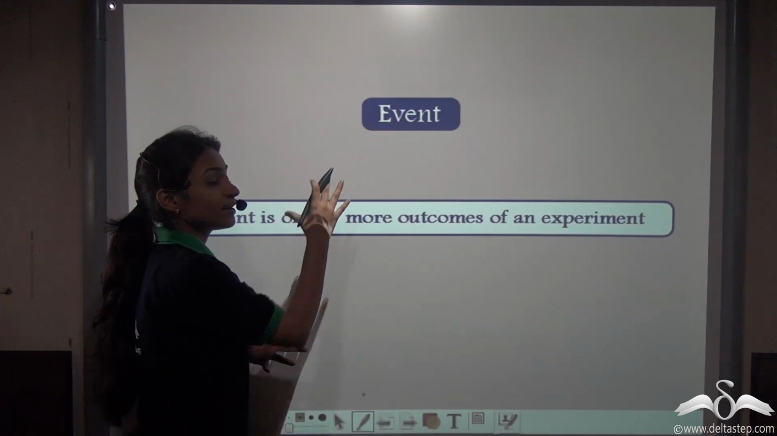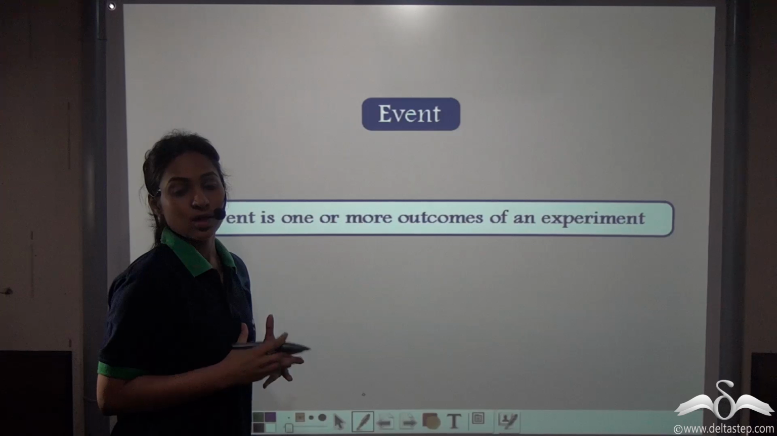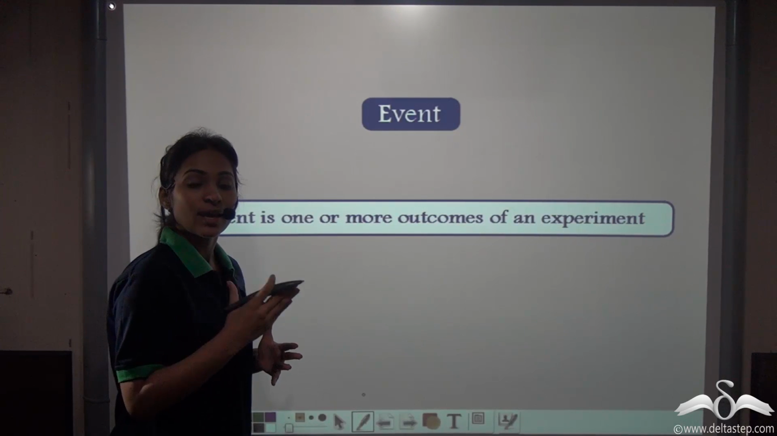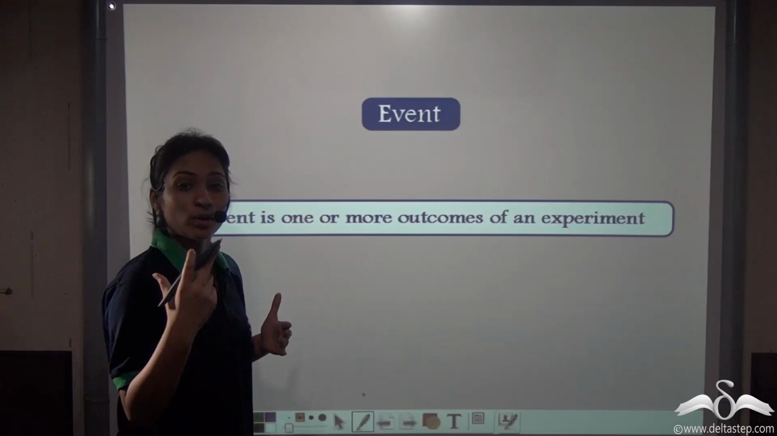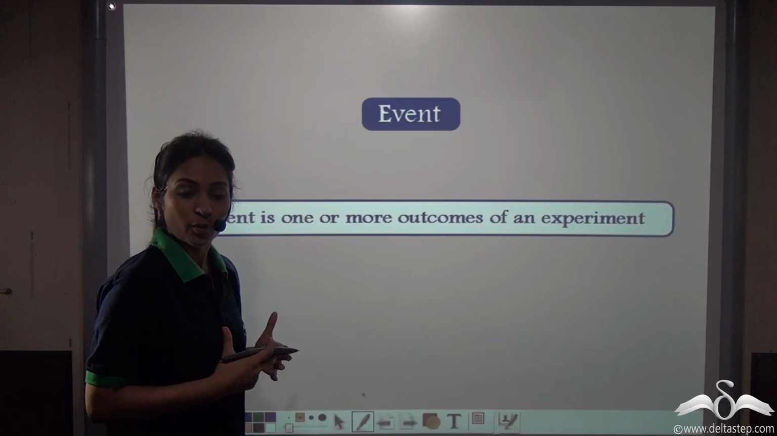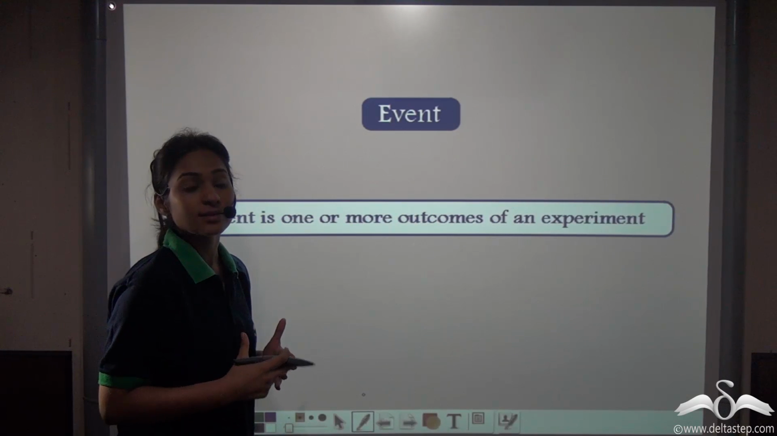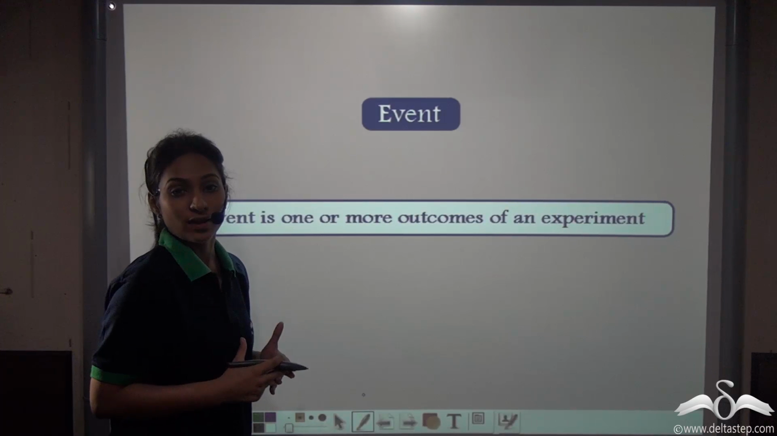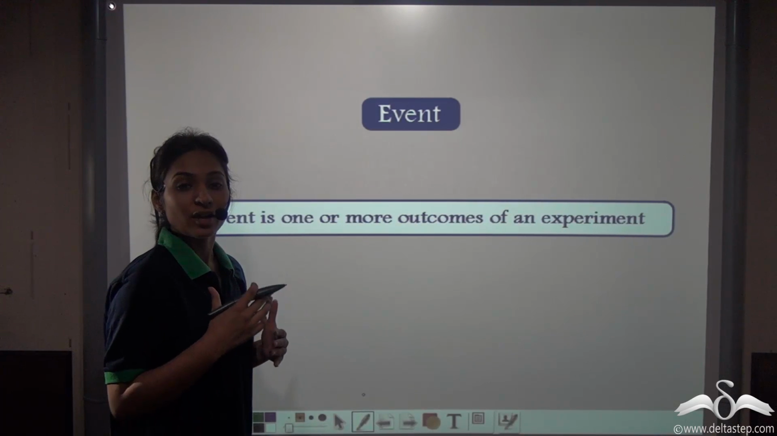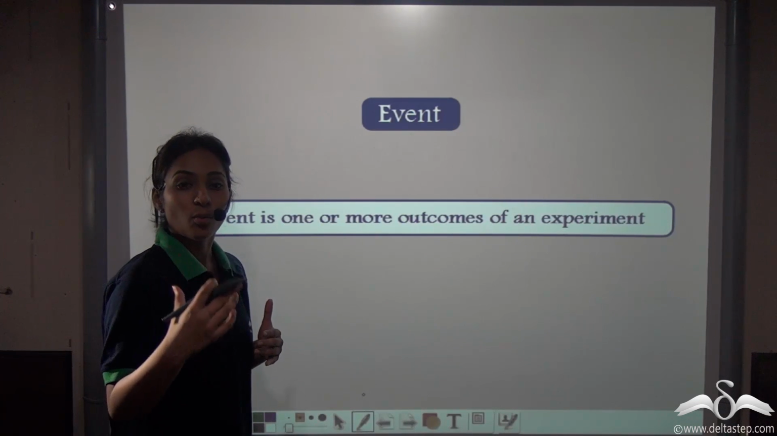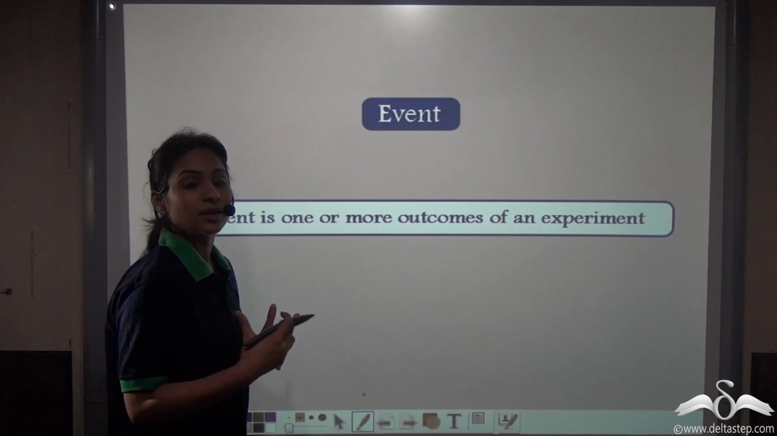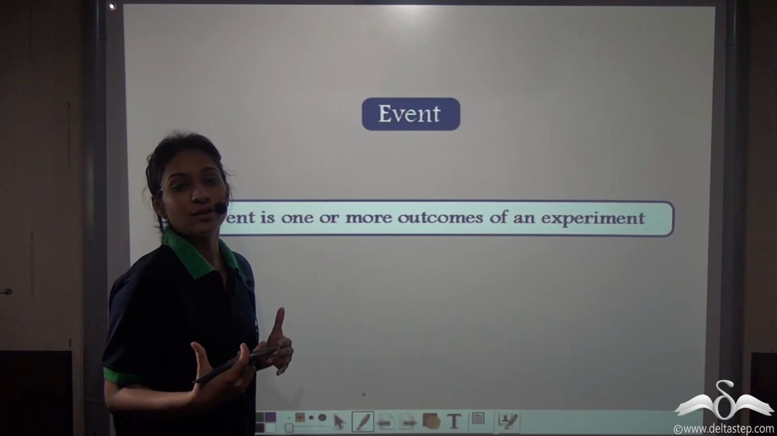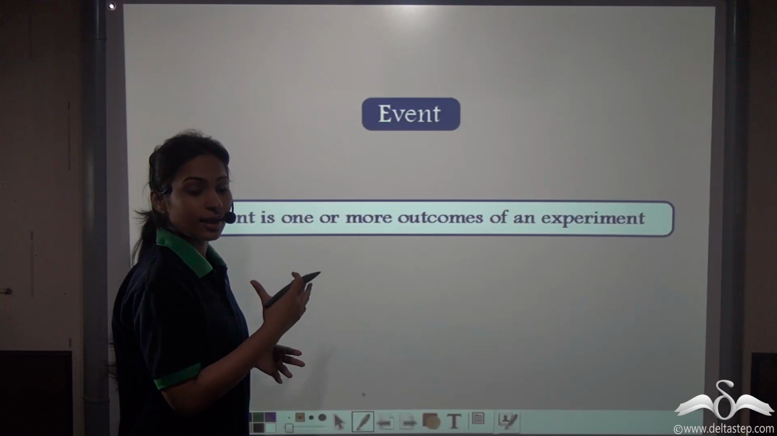So an event can be classified according to that. Now if an event is defined as the set of only one outcome or one sample point, it will be regarded as an elementary event. And if it is defined by more than one outcome or more than one sample point of an experiment, then it will be regarded as a non-elementary event. Let's see what it is.